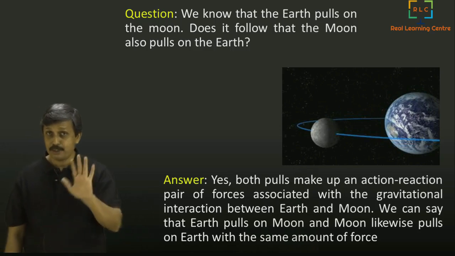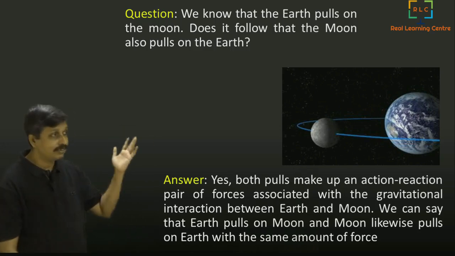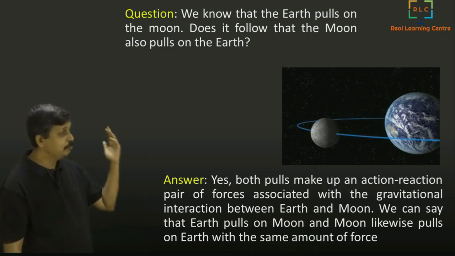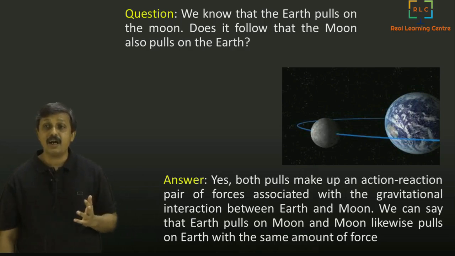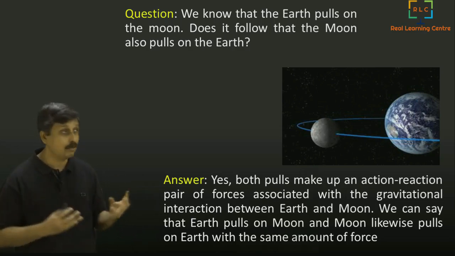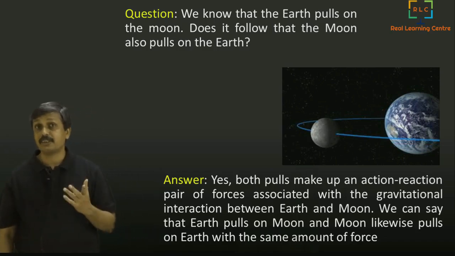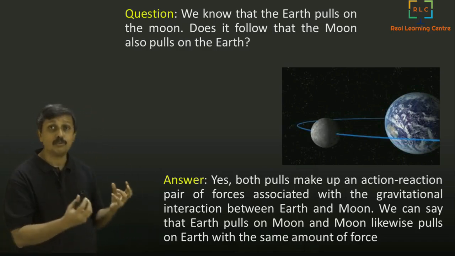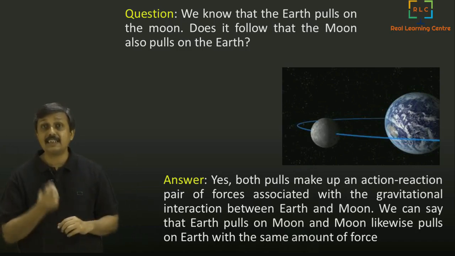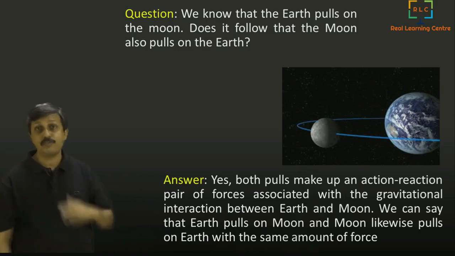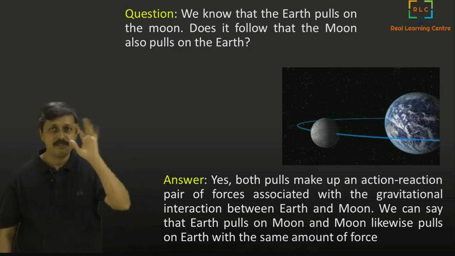Okay, it need not be pushing and pulling in terms of contact forces. Here gravitational forces are also like that. Earth is pulling the moon and moon is pulling the earth. Okay, and these action-reaction pairs are responsible for the interaction between earth and moon and make the moon go around the earth. It is not just the moon going around the earth, remember this. Okay, it is earth and moon. Both are going around what we call the center of mass of the both, which we will discuss a little later, because earth also will be moving a little bit. Why so? We will see that later.